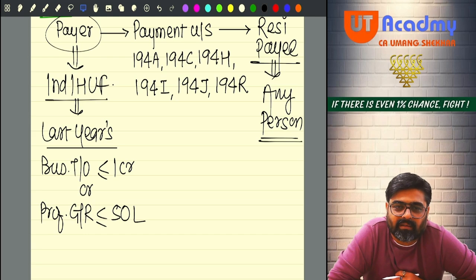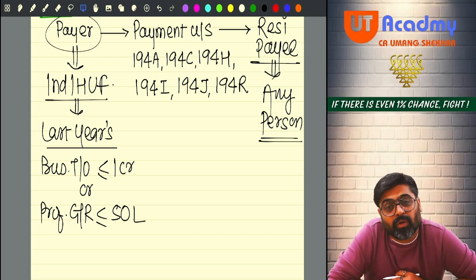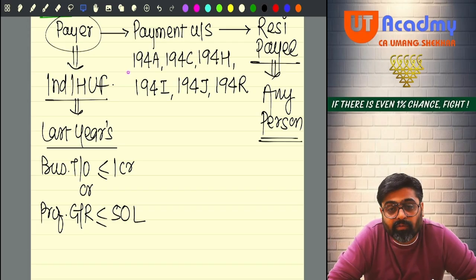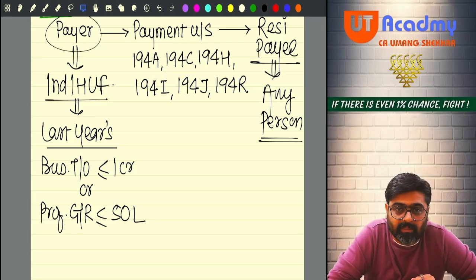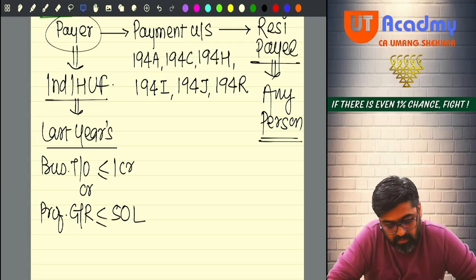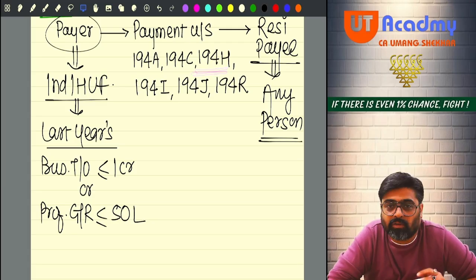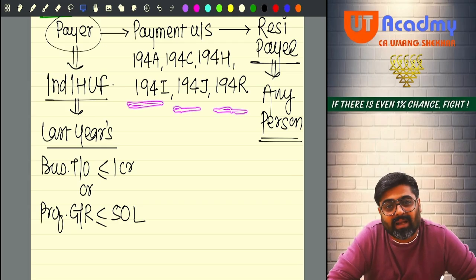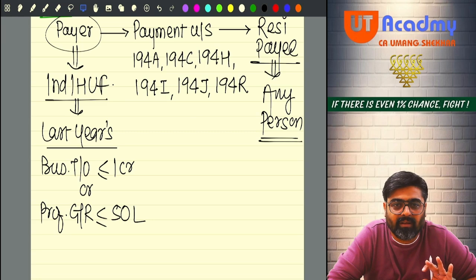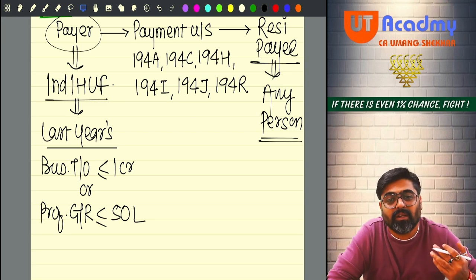Getting my point, sir? So deliberately they will put you in trouble by giving such things. Will you remember this, sir? Everyone. So right now we are doing which section? 194A. And after this, we will go to 194C. There also the same exception is applicable for the payer. When we go to 194H, there also the same exception is applicable. 194I, 194J, 194R, everywhere the same exception is applicable, so this exception is going to come for 6 sections.